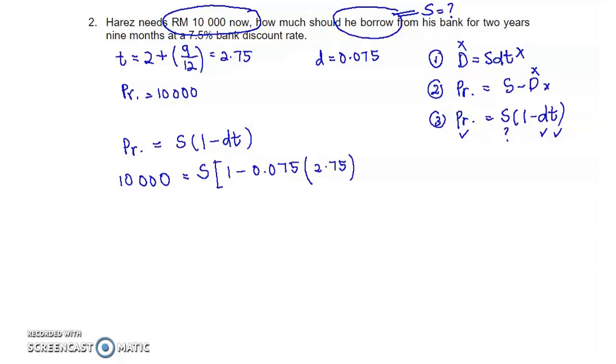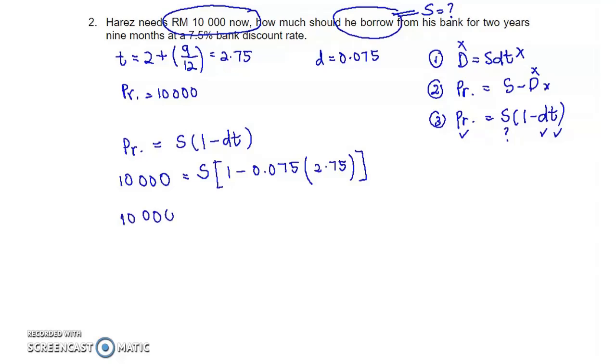T must be in years, and this one is already in years. If the question gives you a number of days, remember T is divided by 360. For promissory notes and bank discount, we apply the banker's rule.